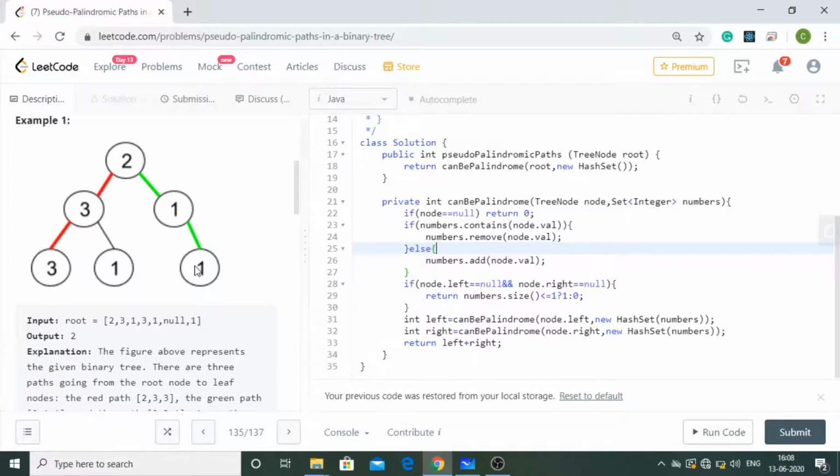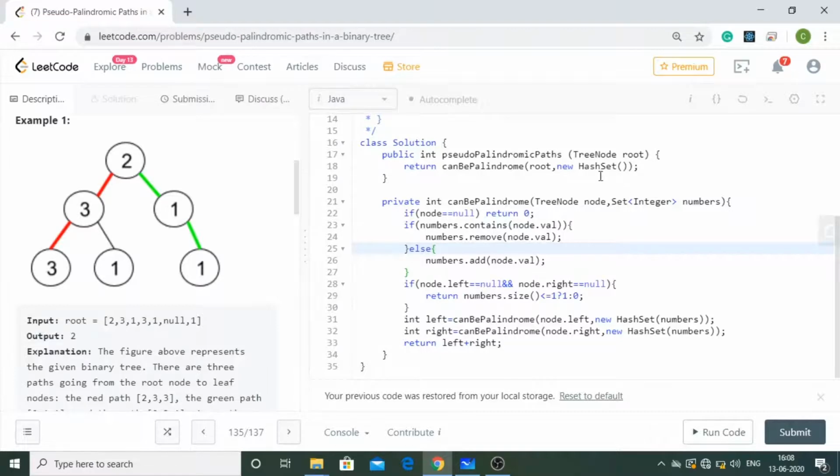So how can I check whether the node is a leaf node or not? I'm simply going to check whether left is null and right is null, and if both these conditions are true, then I'm going to do something. We'll discuss it later, but these are the two base conditions that I'm going to use here. And now let's see the code more properly.